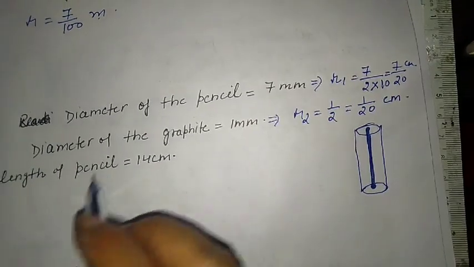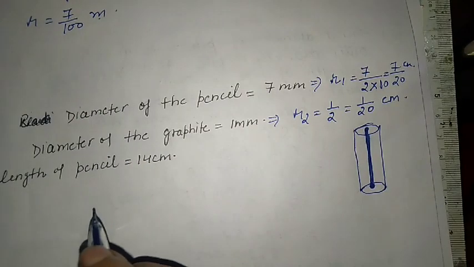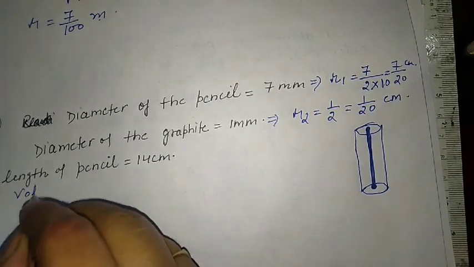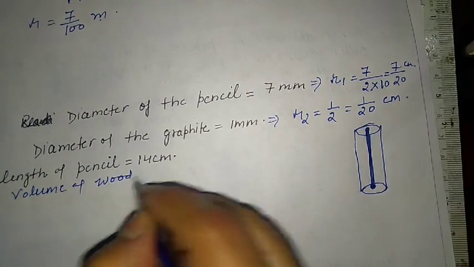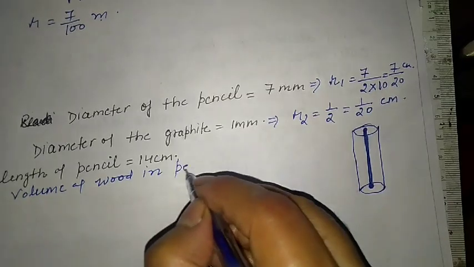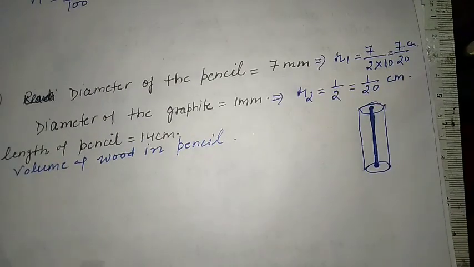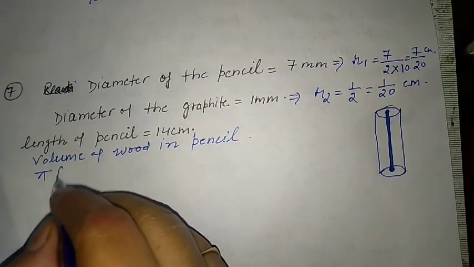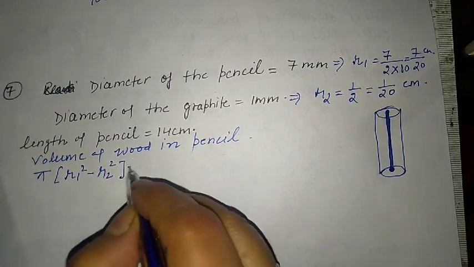Okay, so first of all we have to find the volume of wood. So here the volume of wood in the pencil is just like a hollow cylinder, same formula: pi into r1 square minus r2 square into h.